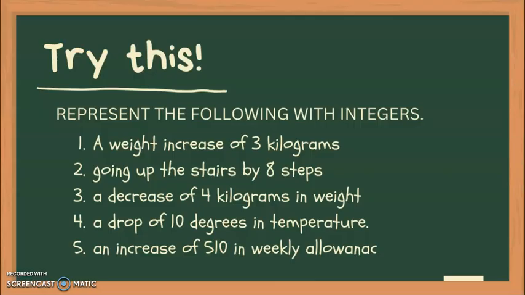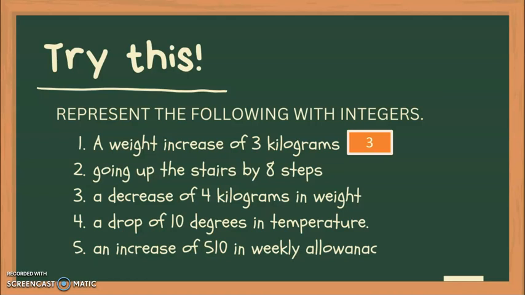Sige. So, try this out. Represent the following with integers. Ang aton dihimuon is you have to represent this with integers. For example, number 1, a weight increase of 3 kilograms. Nag-increase siya 3 kilograms. So, ano ang aton possible nga sign? Of course, positive. So, we have positive 3. No sign anymore because once a number doesn't have a sign, that is understood to be positive.